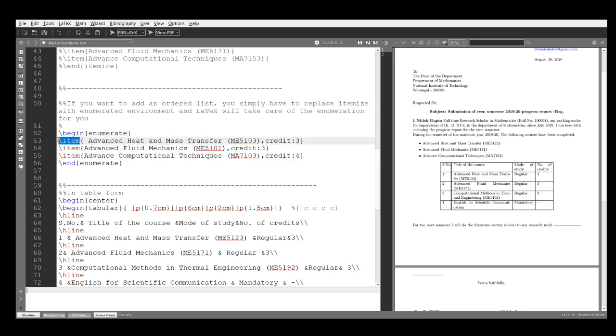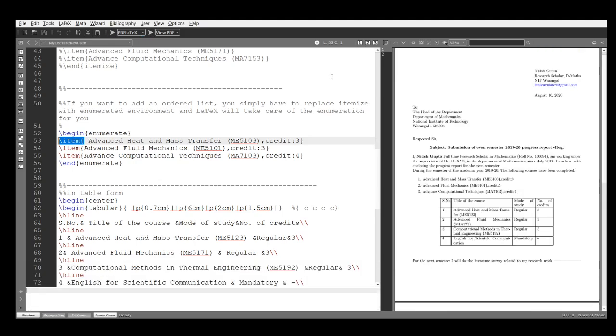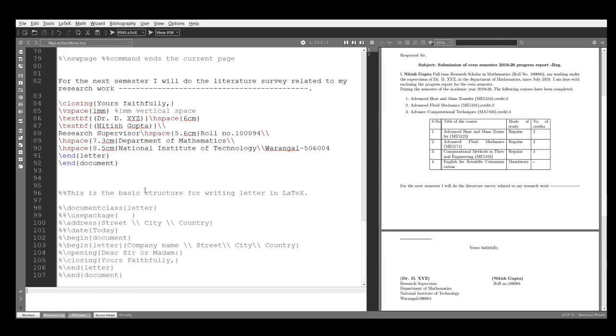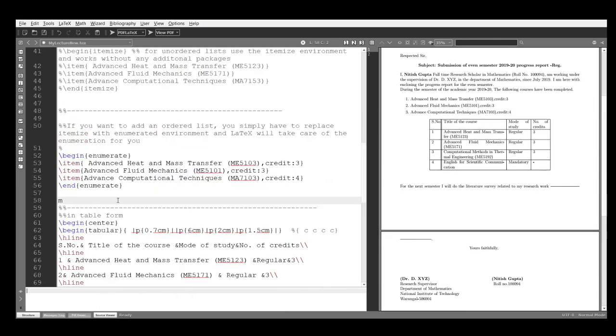So you have to use this slash item, this is also a command. Now see this: first one, second one, third one, this is in ordered form. So this is the beauty of LaTeX.